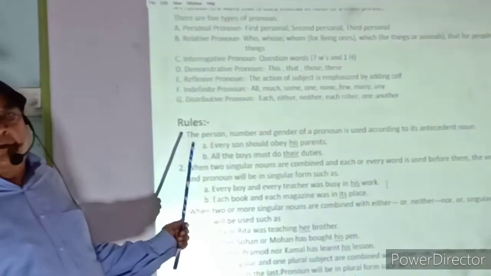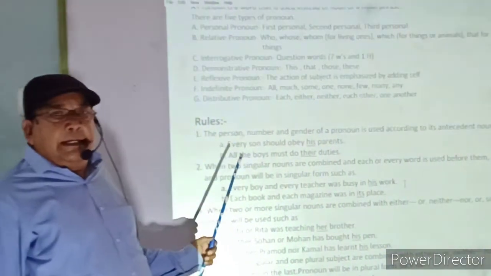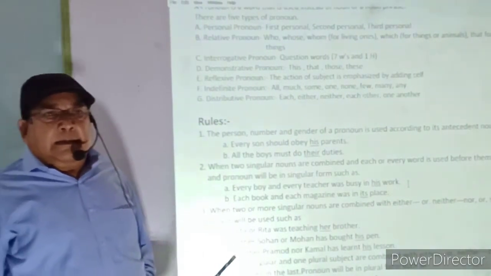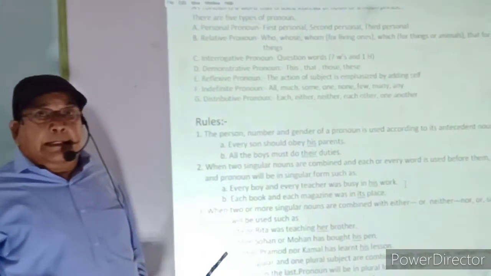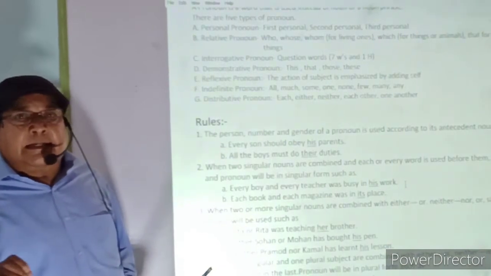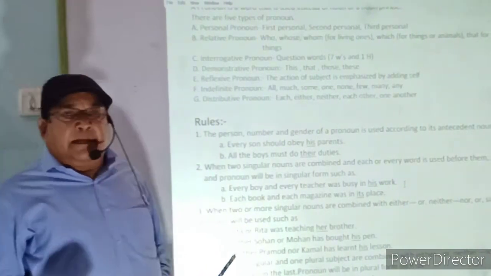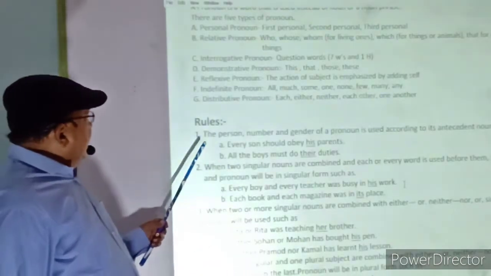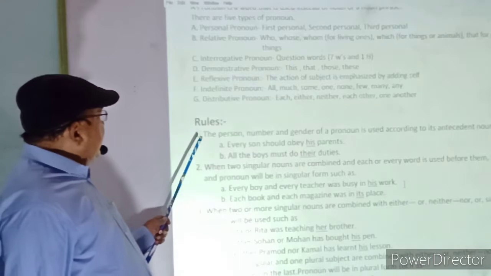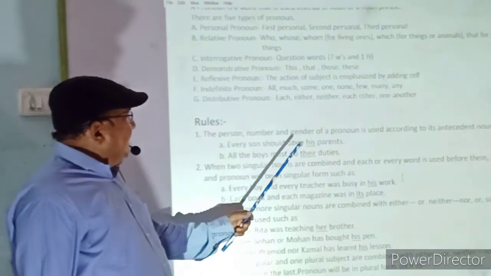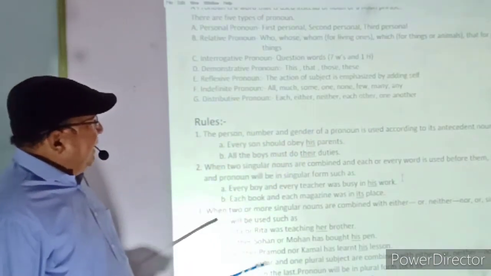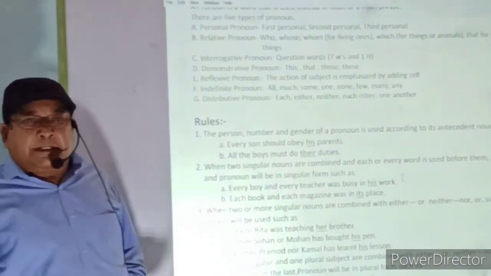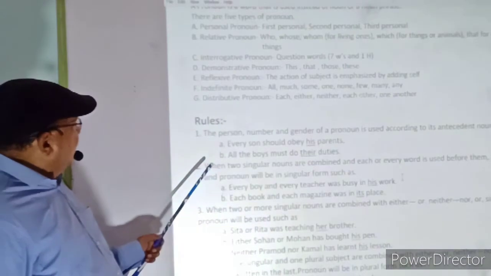Now we switch over to the rules of pronoun. They are the most important rules, which are very important to correct a sentence, so that grammatical mistakes may not occur as far as the pronoun is concerned. First of all, the person, number and gender of a pronoun are used according to its antecedent noun. पूर्ववर्ती नाउन के अनुसार इनका प्रयोग होता है.